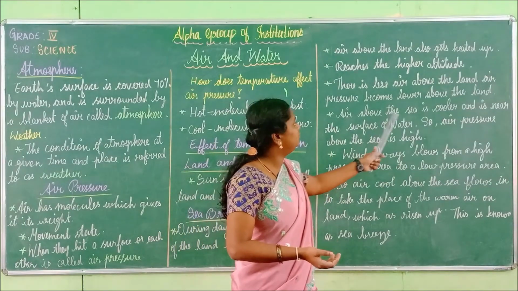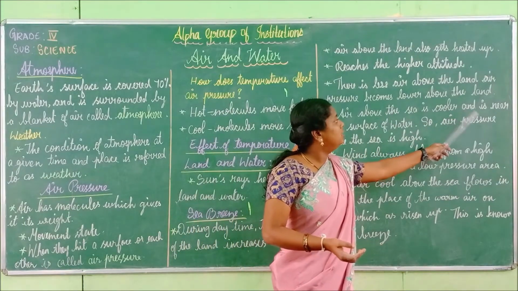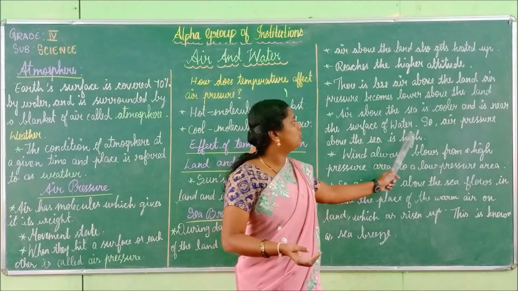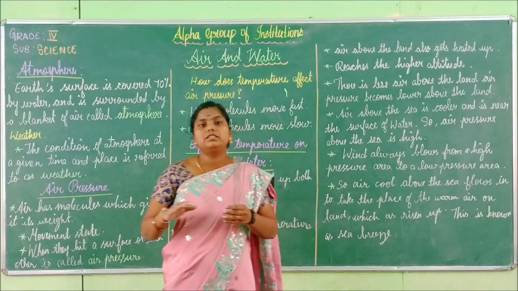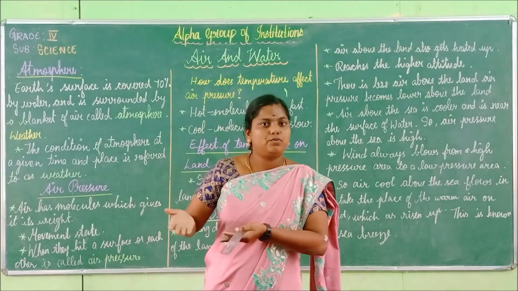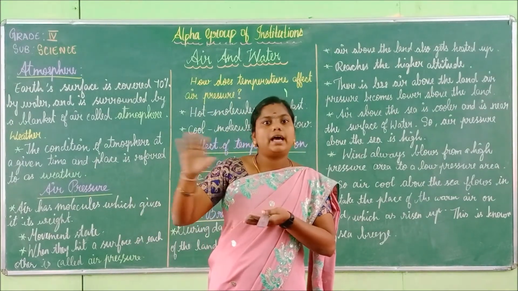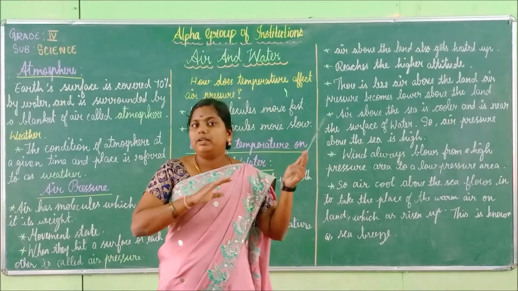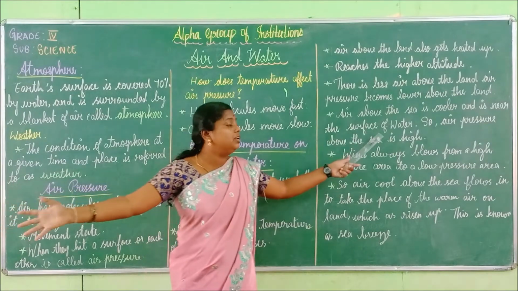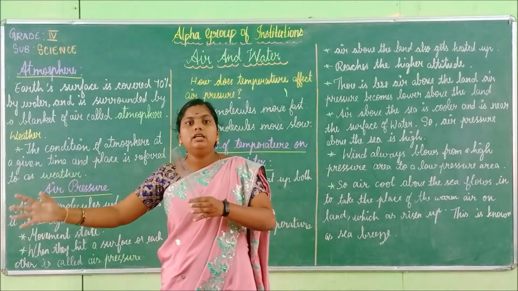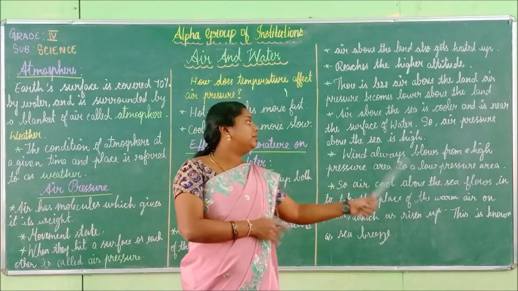Air above the sea is cooler and is near to the surface of the water. So the air pressure above the sea is high. The ocean is made up of water, and where there is water, the air will also be cool. So when the hot air comes to the higher altitude, it will push the cold air to the land.